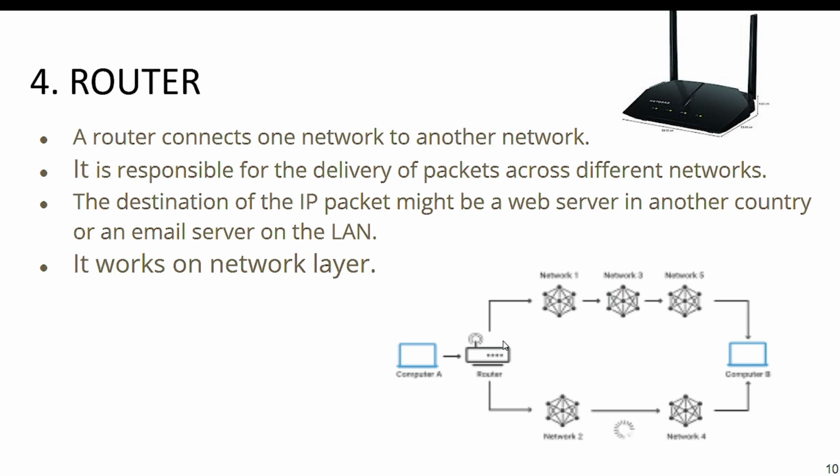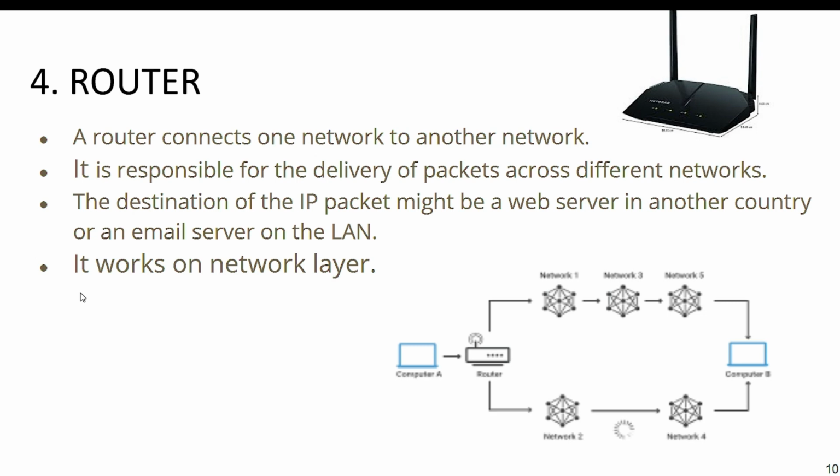So this process of finding the best path to send the data packets from source to destination is known as routing. The router connects one network to another network, and it works on the network layer. It is the network device that controls the incoming and outgoing traffic in a network and connects our devices to the internet. It filters out the unwanted data and transmits only the needed data.